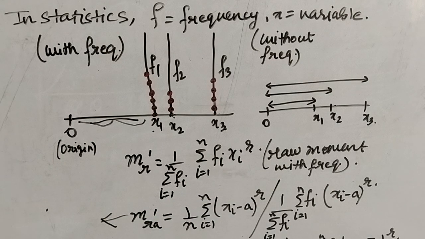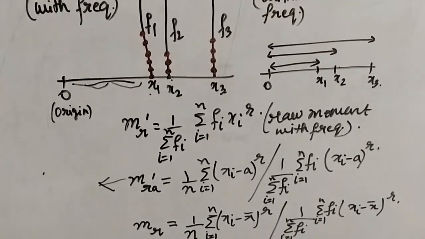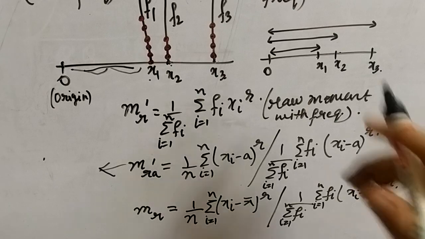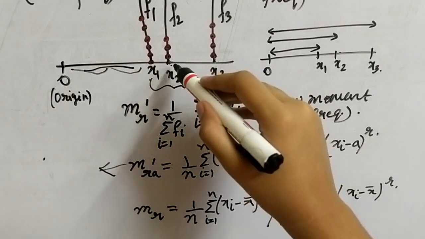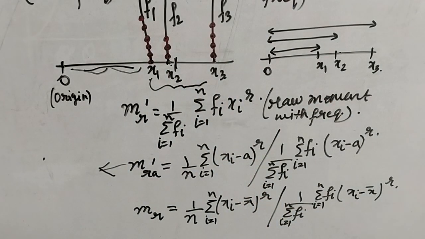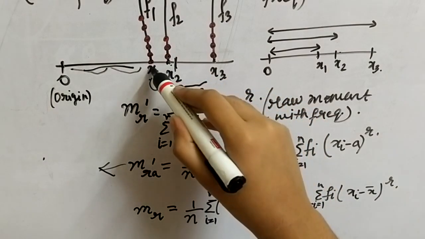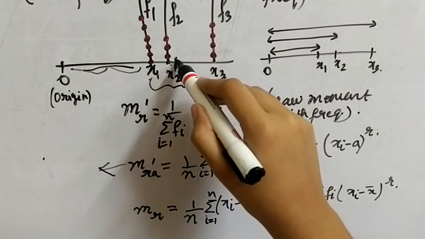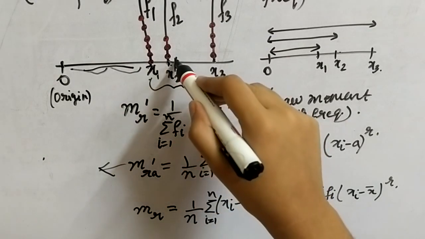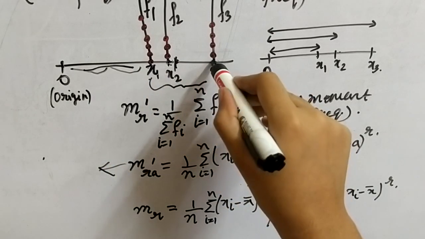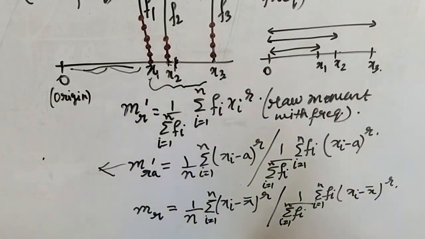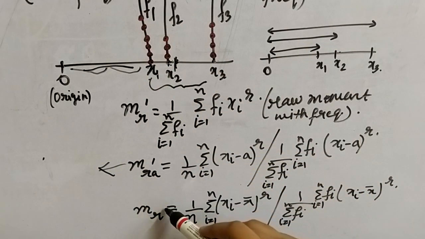Now, again there is no compulsion that you have to find the distance from an arbitrary point, right? You can take the distance from the average of the whole variable. Let's suppose the average lies over here. Then you can take the distance of this variable from the average. Similarly, for this variable, you can take the distance from the average. Similarly, for this variable, you can take the distance from the average, and then sum it up. Then you will get the central moment.